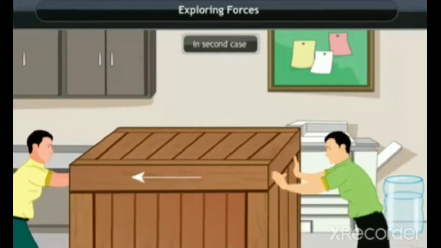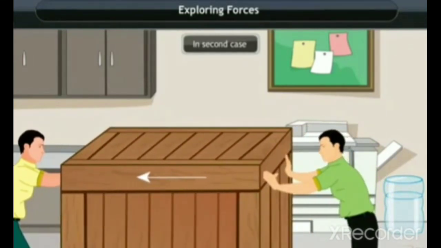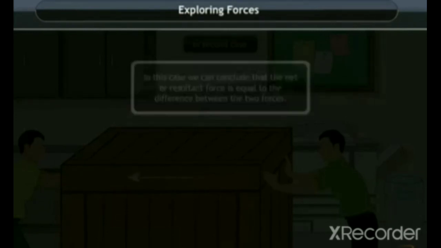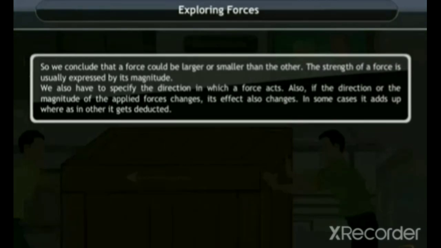In the first case, we observe that the box does not move at all, whereas in the second case, the box moves in the direction of the bigger force. In this case, we can conclude that the net or resultant force is equal to the difference between the two forces. So we conclude that a force could be larger or smaller than the other.